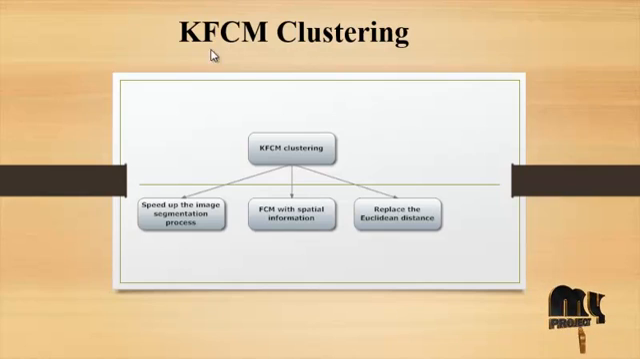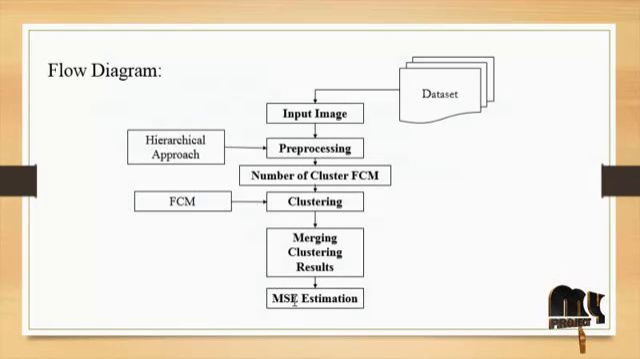And then kernel FCM clustering. The kernel FCM clustering is a process that speeds up the image segmentation process, using the speed up process, and then FCM with spatial information. FCM is a fuzzy C-means clustering process with spatial information, which replaces the Euclidean distance to calculate the distance. Finally, restoring the image by using the value of the clustering, and finally calculating the MSE estimation of the process. So this is the overall flow diagram of the particular process.